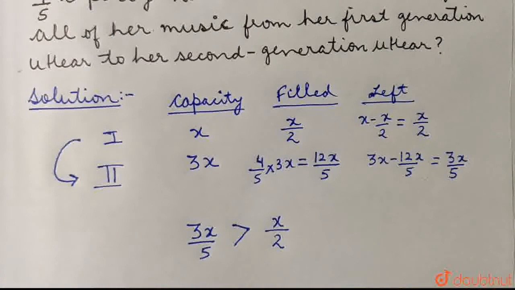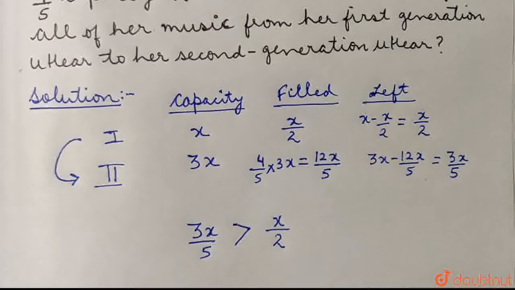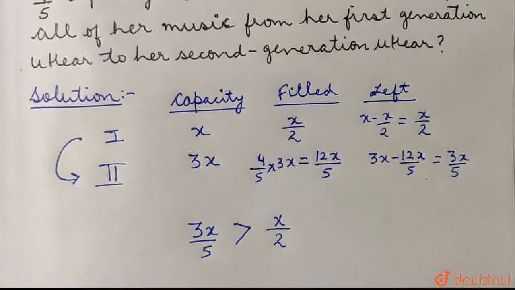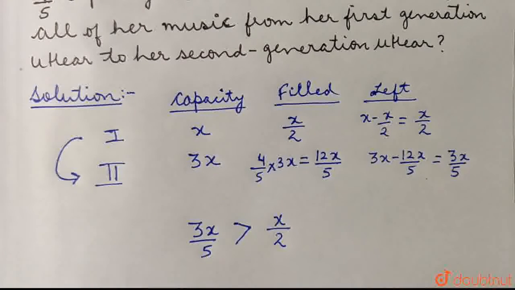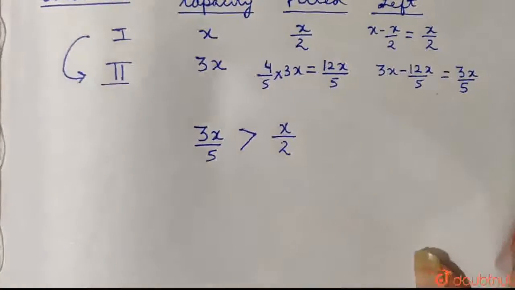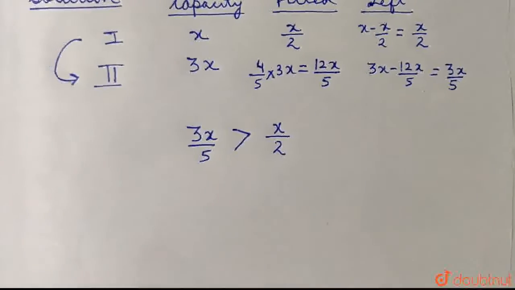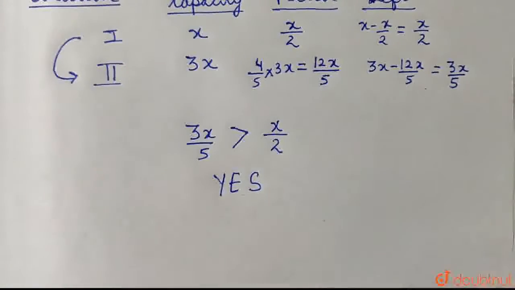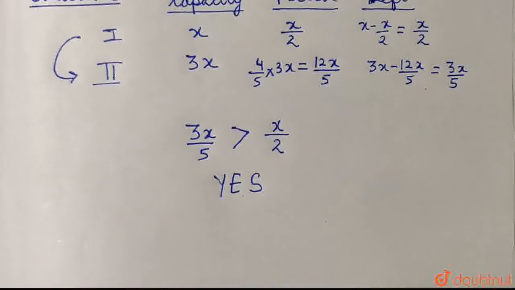So that means the capacity of the second generation which is left unoccupied is greater than the filled capacity in the first generation. So that means the space is available for all the first generation songs to be transferred to the second generation. So that means yes, Mili can transfer all of her songs from first generation to the second generation.